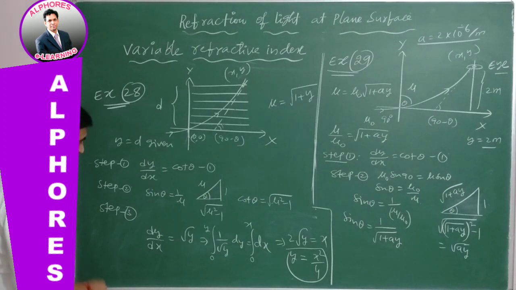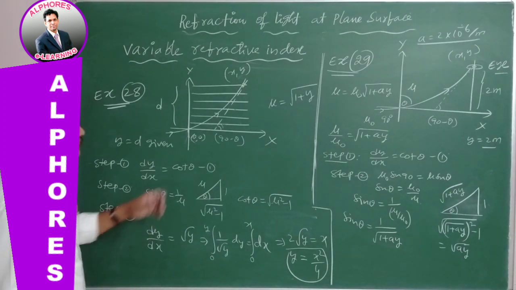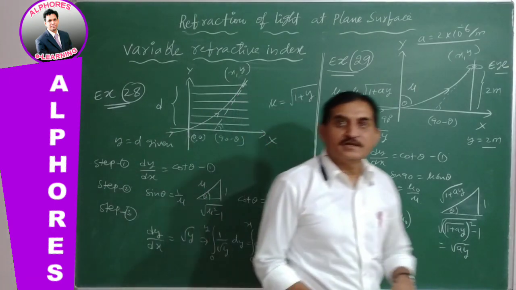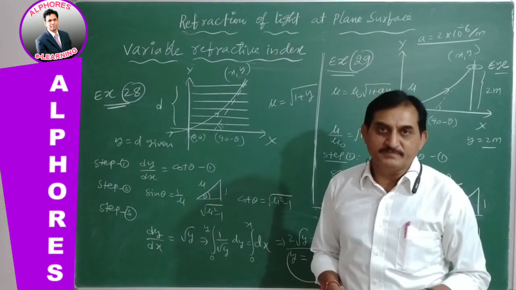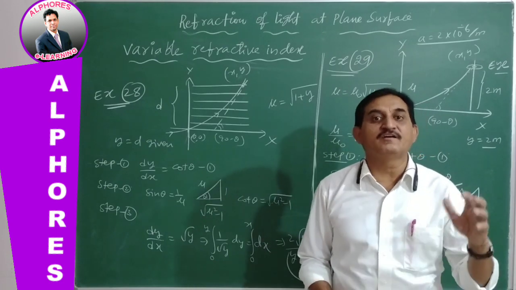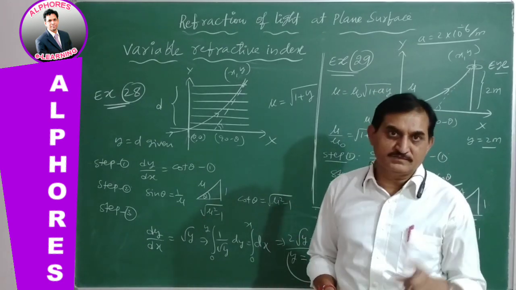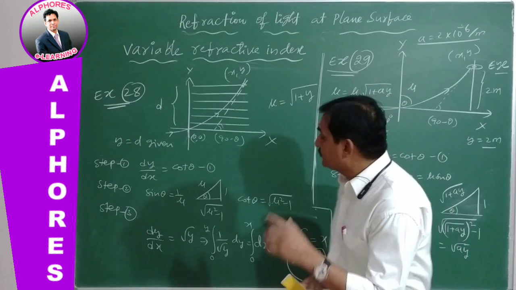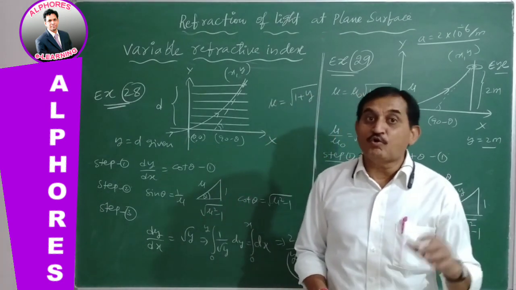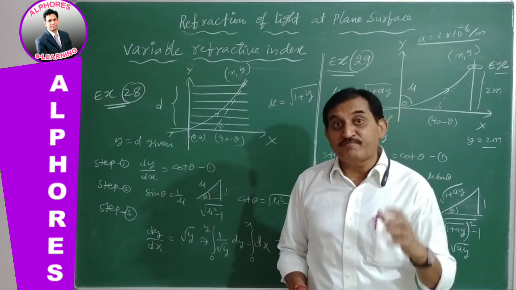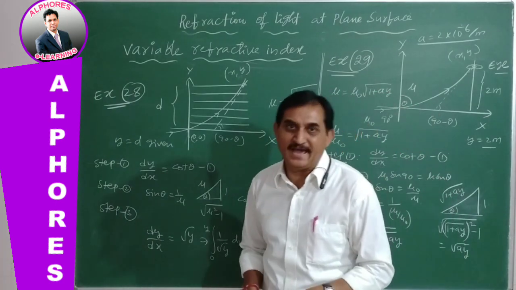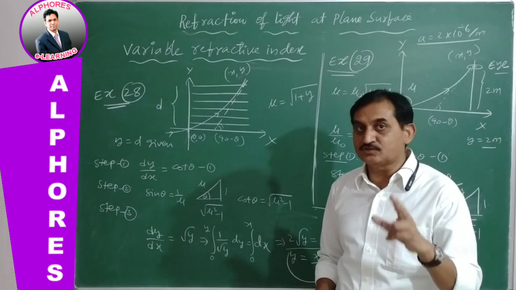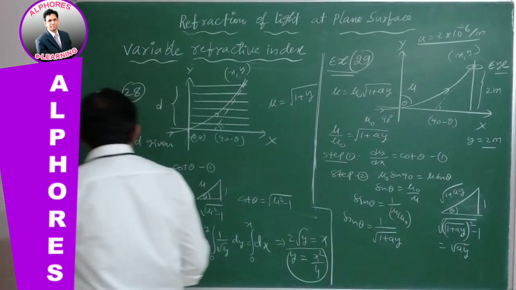Okay, now the question is, what is the path of this ray inside this slab material medium? What kind of path does the light follow as it is refracted? This is point number 1. And point number 2, find the x and y coordinates where the light exits from this slab. So these are the 2 questions. Let us go step by step.